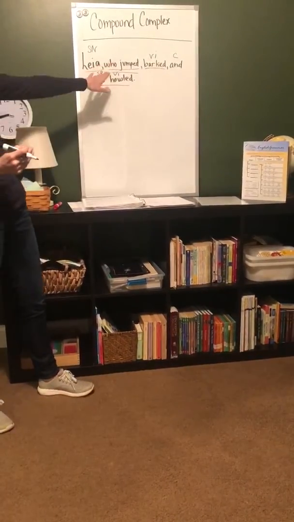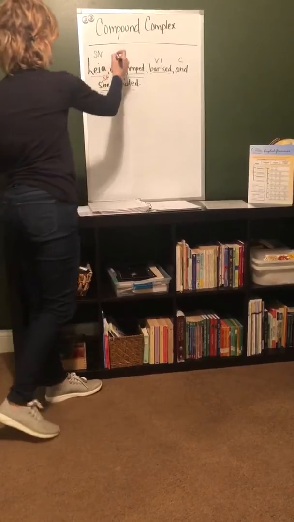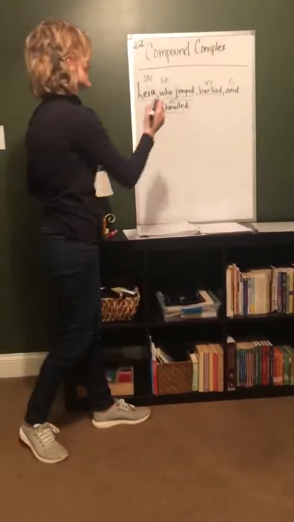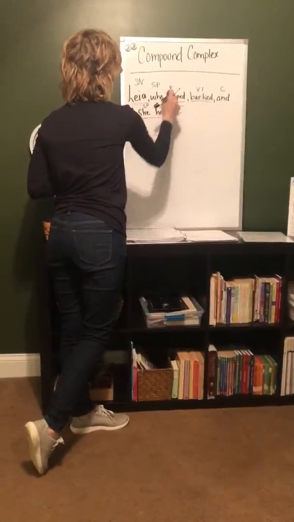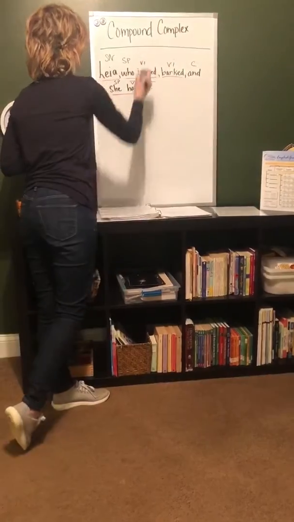Let's go up here to our dependent clause. Who or what are we talking about? Who. Who is our subject pronoun. What are we saying about who? Jumped. Is there anything to transfer that verb to? No, so that makes it intransitive.